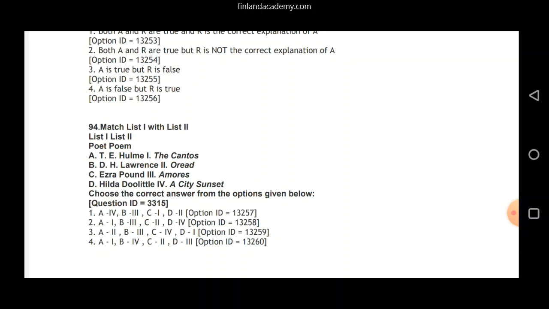So list 1 we have all these poets, and list 2 we have their important set of poems. A. T.E. Hulme, B. D.H. Lawrence, C. Ezra Pound, and D. Hilda Doolittle. And then we have these poems: the Cantos, Oread, Amoris, and A City Sunset. So I'll go a little quick with this question. Our correct answer is option 1, that is A, 4, B, 3, C, 1, and D, 2.